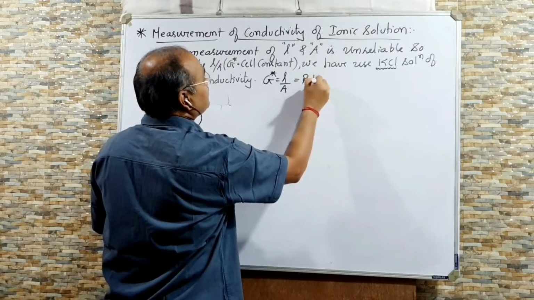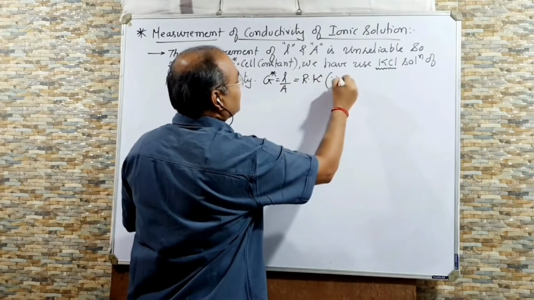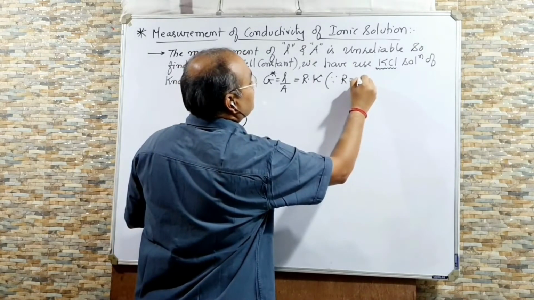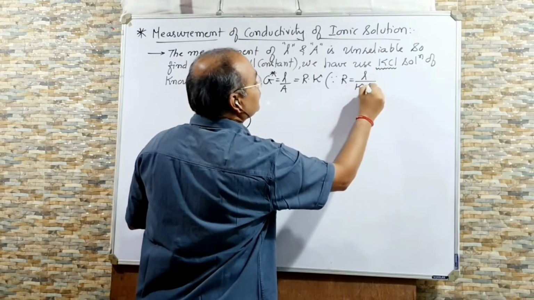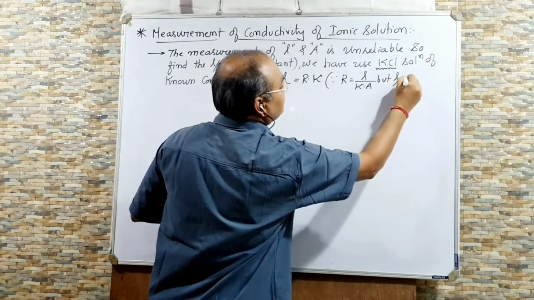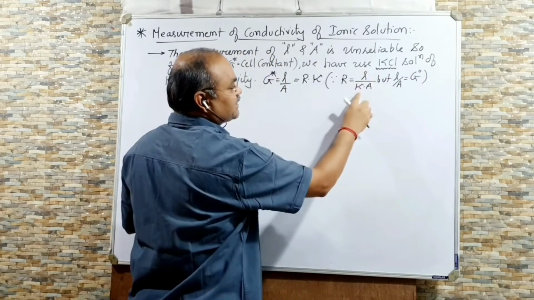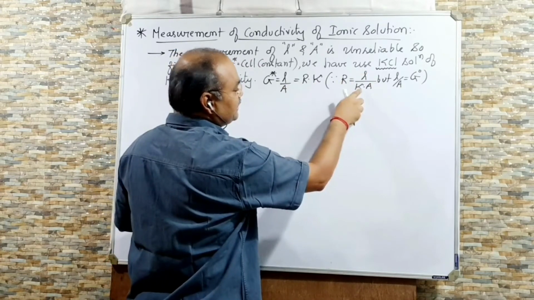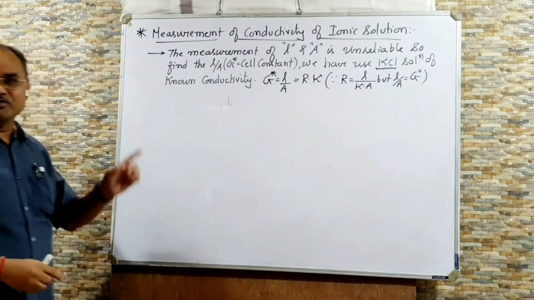So that is equal to R into kappa. Because earlier we have written resistance is equal to L by kappa into A, but L by A is G asterisk, right? So here I can write G asterisk, here kappa. So what will be your G asterisk? G asterisk will be equal to R into kappa. So this is your equation. So you have to remember this.